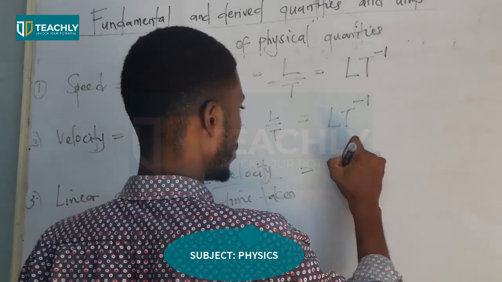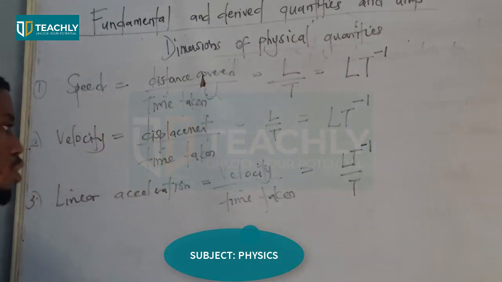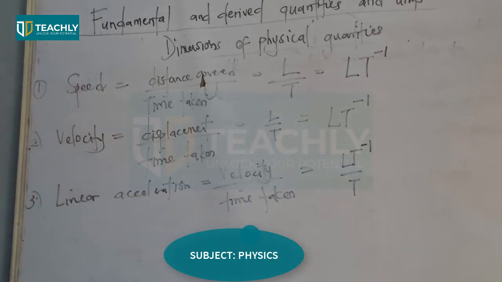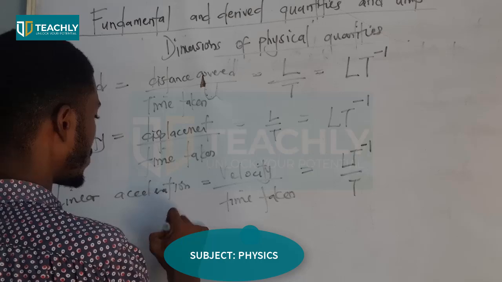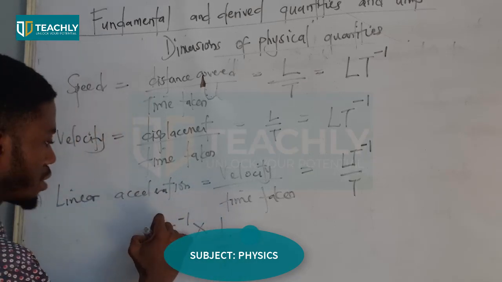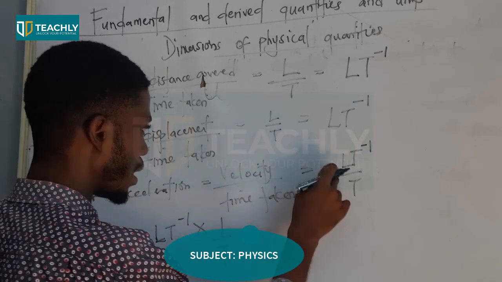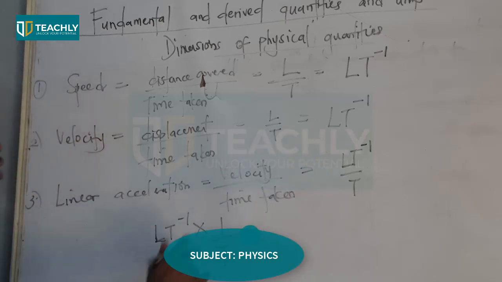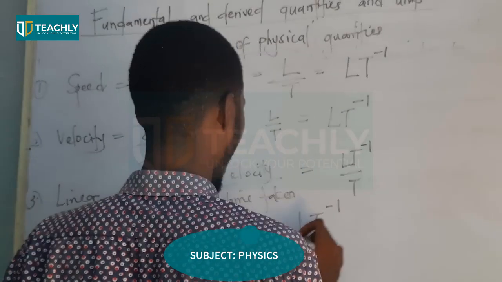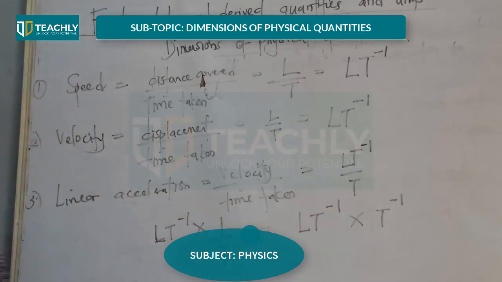So we have L T raised power minus 1, and then we have t. Mathematically, using the law of indices, we have L T raised power minus 1 times 1 over t. Simplifying this equation, we have L T raised power minus 1 then times t raised power minus 1.